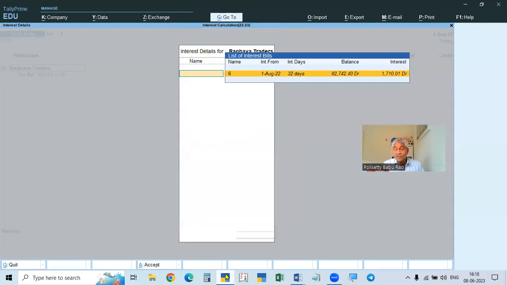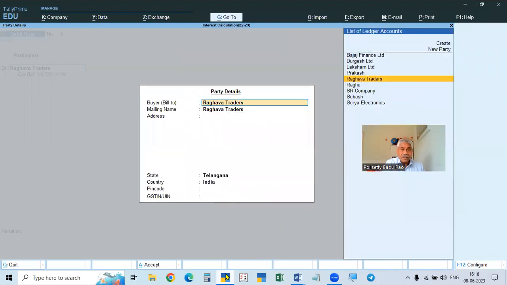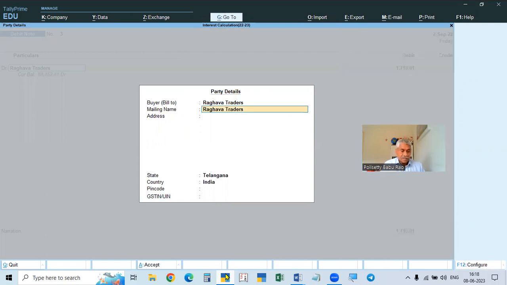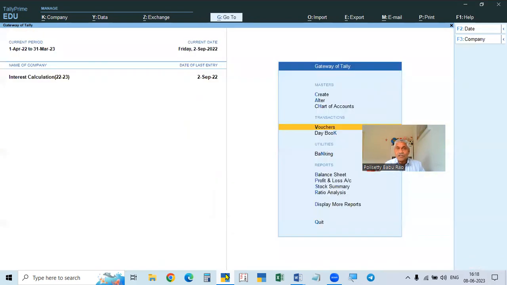Raghava Traders, 1170, increased because of one day. First we calculated up to 1st September, now we are calculating up to 2nd September. Raghava Traders, calculate. Okay, like this we calculated.